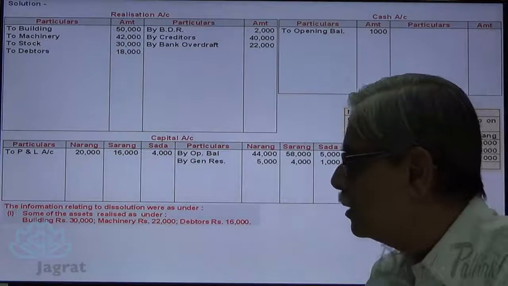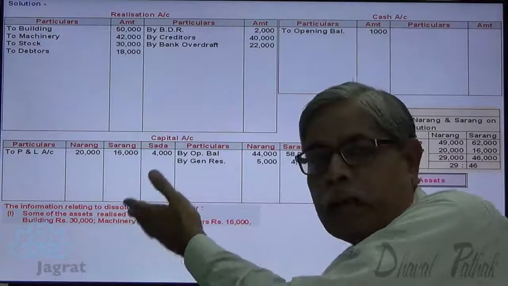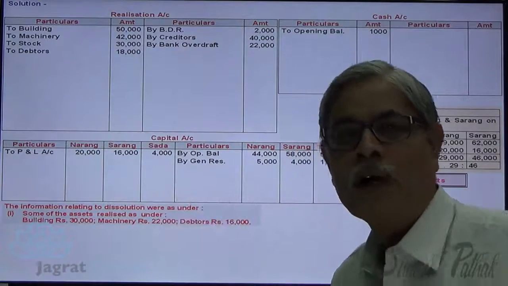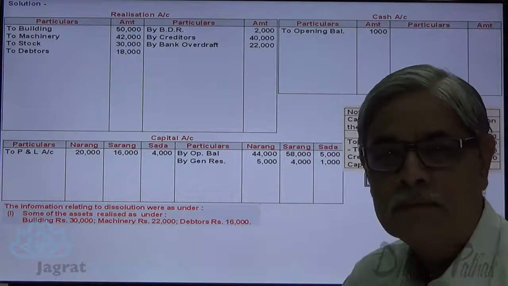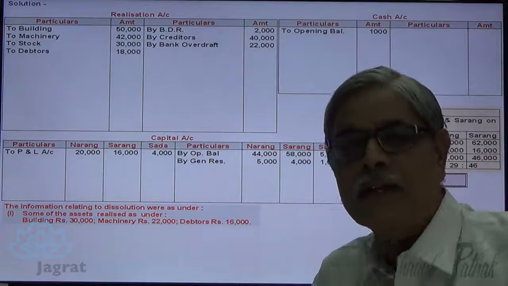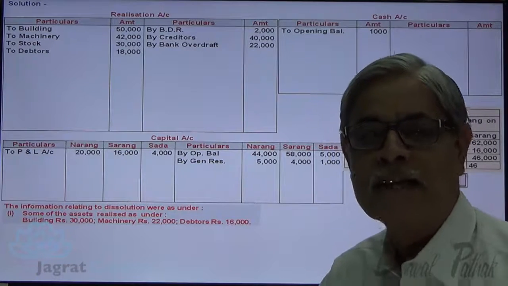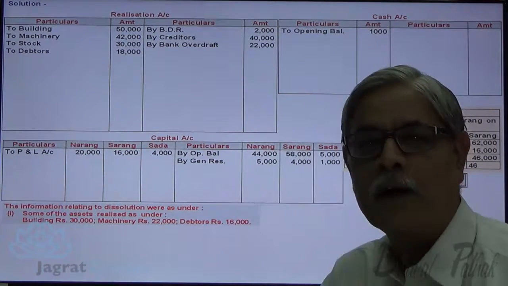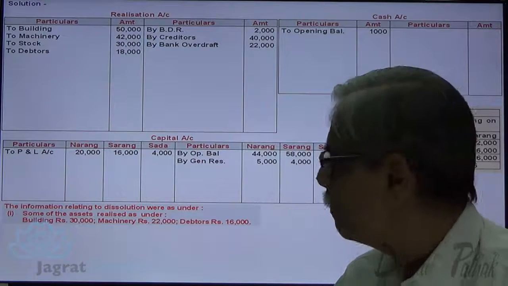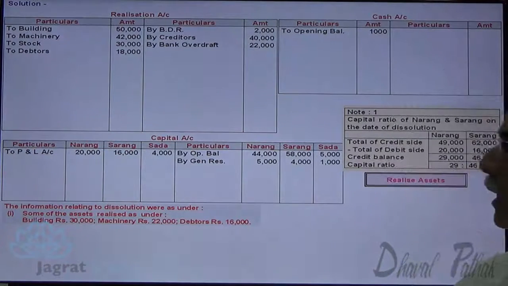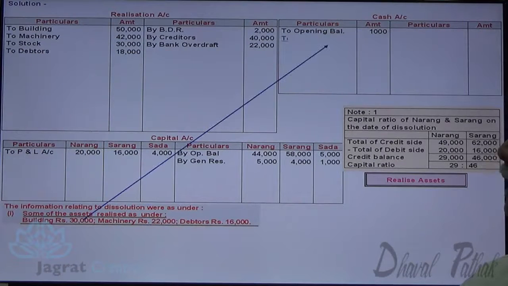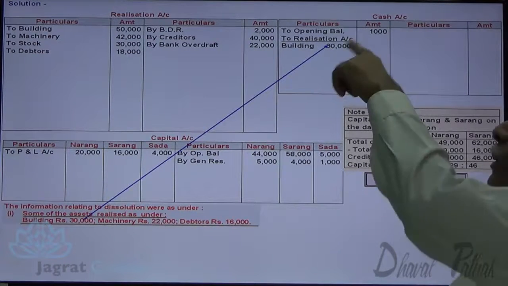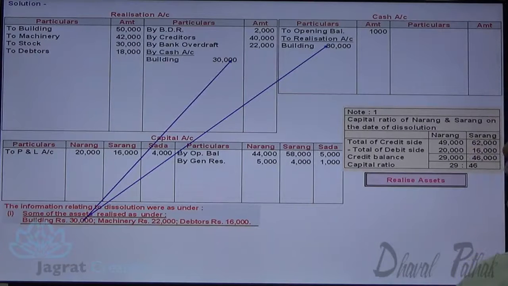The information relating to the dissolution I'll take one by one. I'll record all this additional information, that is the realized value of assets and the settled value for liabilities, for accounting for dissolution. So building realized 30,000. Cash account debit to realization account credit. So cash account is debited, realization account is credited.